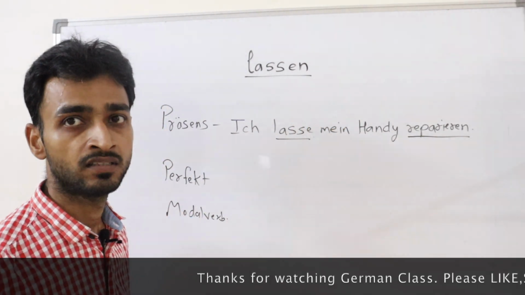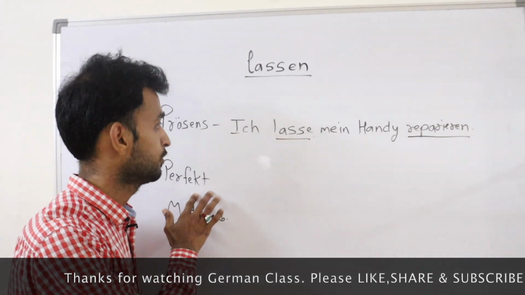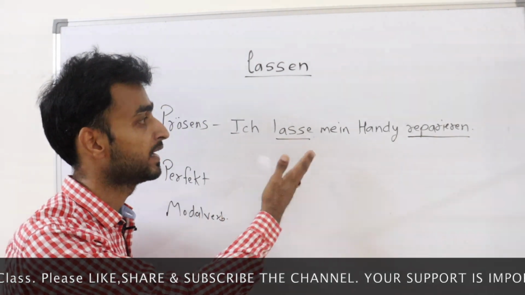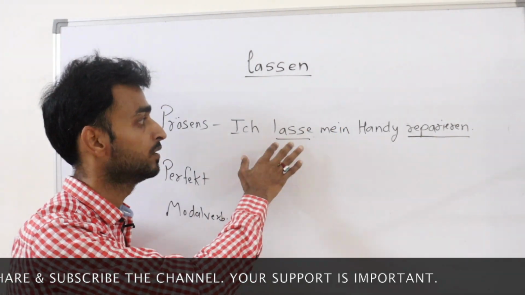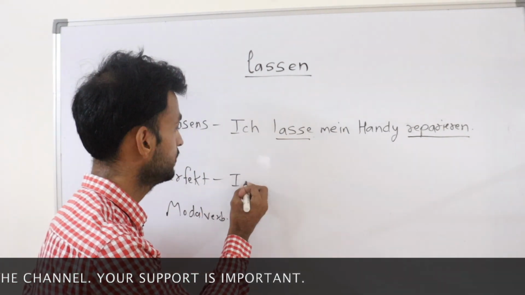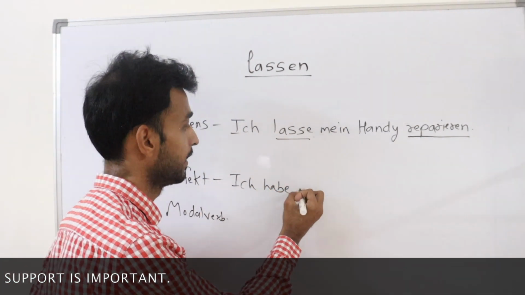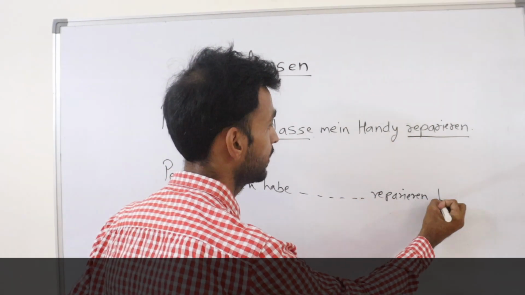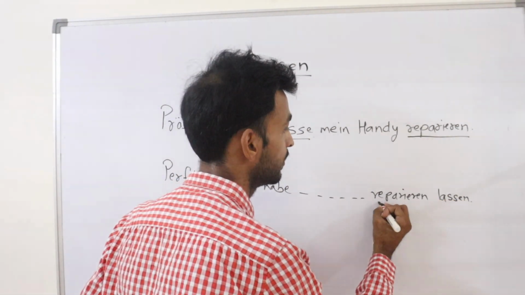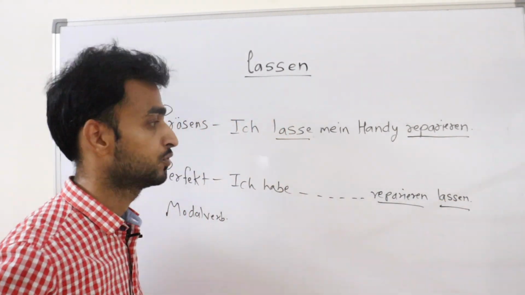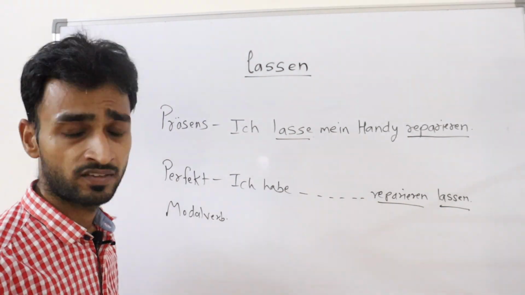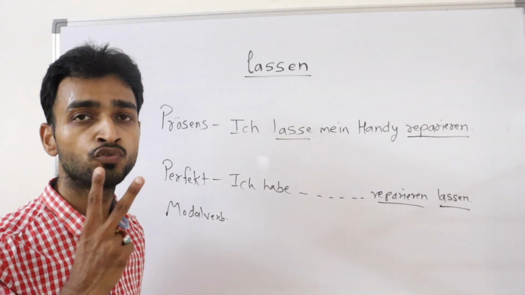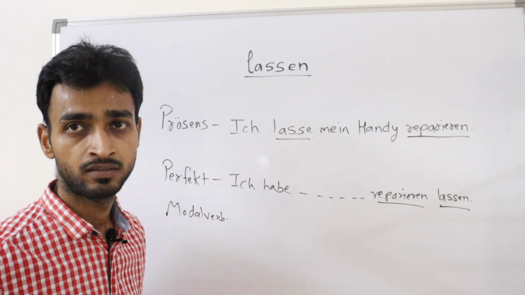Now come to the perfect tense with lassen. Here with perfect we use the helping verb haben. That means ich habe mein Handy reparieren lassen. Both verbs are at the end. Ich habe mein Handy reparieren lassen. So both the verbs at the end, first infinitive and then lassen. So this is the perfect tense of lassen. We use the helping verb haben, Hilfsverb, in position 2, and then reparieren and then lassen.